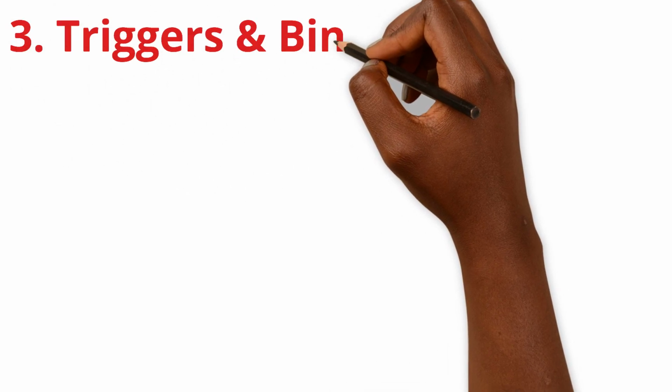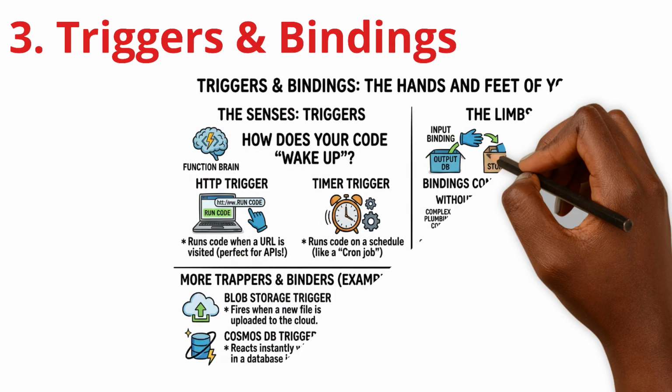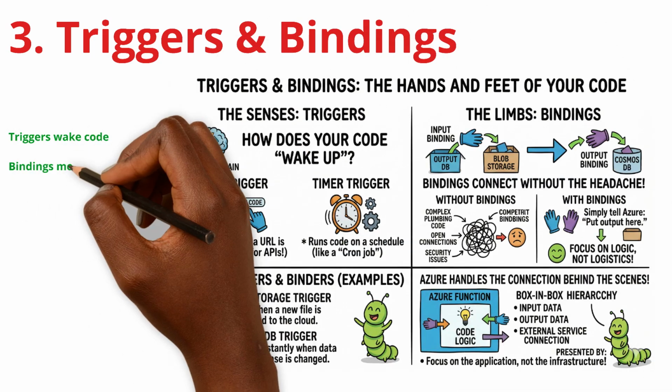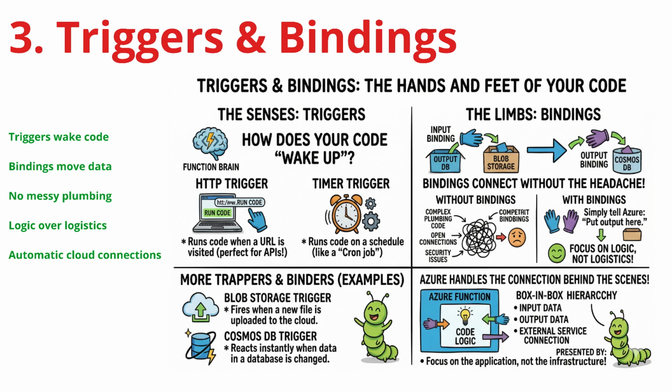Think of an Azure function as a brain. It's smart and ready to work, but it needs senses to wake up and limbs to interact with the world. These are triggers and bindings. A trigger is the call to action. Without it, your code just sits there.